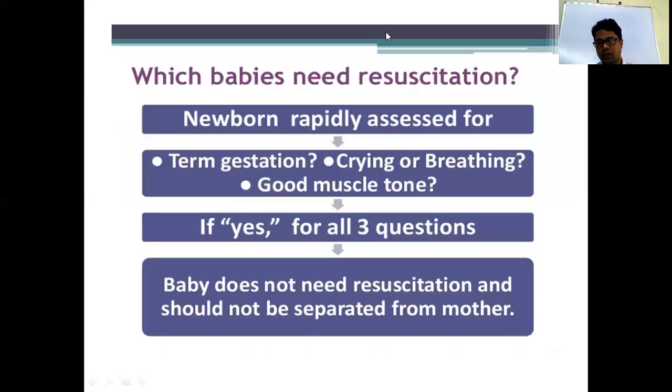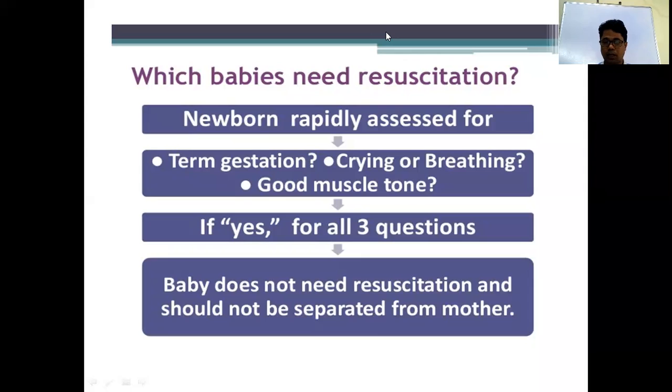After this, you have to evaluate 3 vitals: first respirations, then heart rate, then color. If respiration is normal, heart rate is more than 100 per minute, and color is normal, pink, then that baby does not require resuscitation. How to count breathing? Normal is 40 to 60 per minute. If it is more than 60, the baby is in distress. So 40 to 60 is normal breathing.